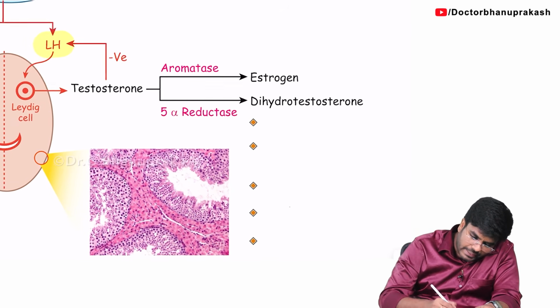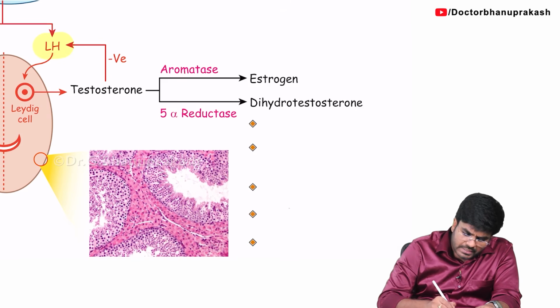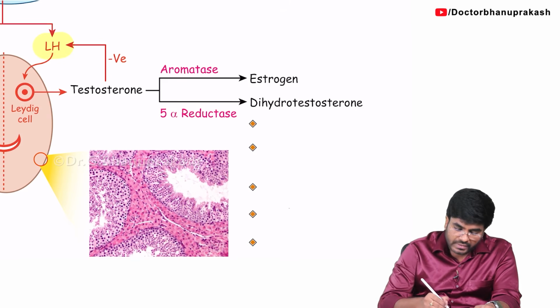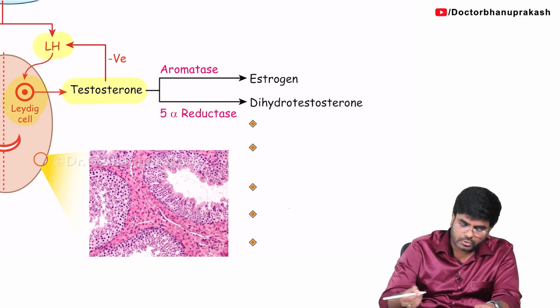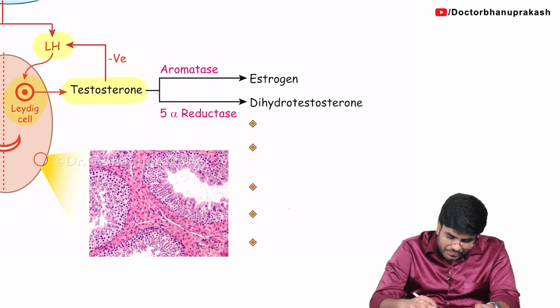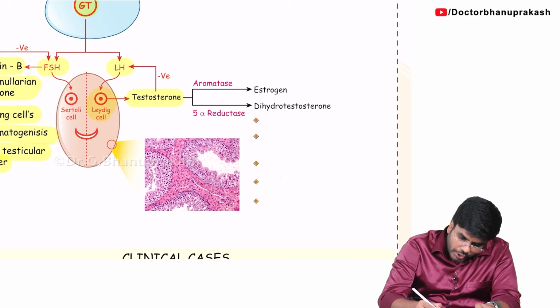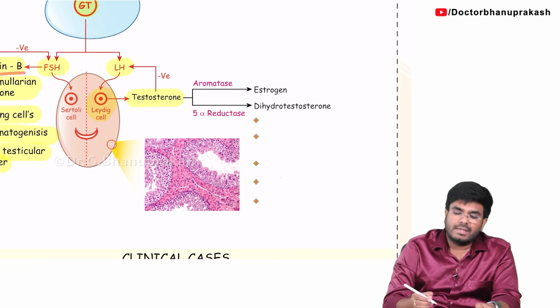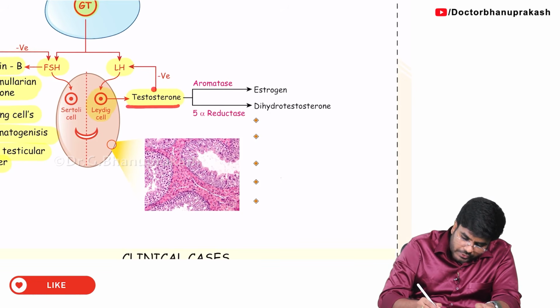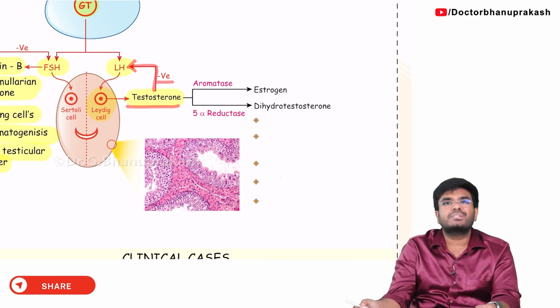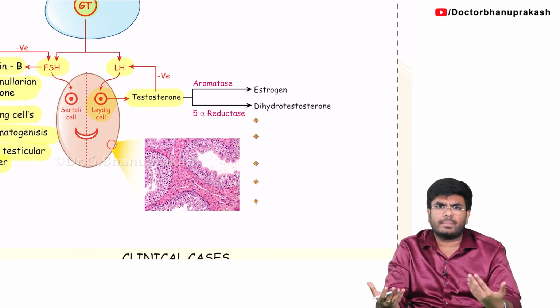Now, let's look at the LH. LH is acting on which cells? Leydig cells. Now, when the Leydig cells are getting stimulated, it is the Leydig cell which produces testosterone. Okay. Now, look carefully. Have I already taught you that wherever you see the word inhibin, what will it do? Inhibin will give the negative feedback to FSH. And what will this testosterone do? Testosterone will give the negative feedback to LH. Just simple, like a feedback mechanism.